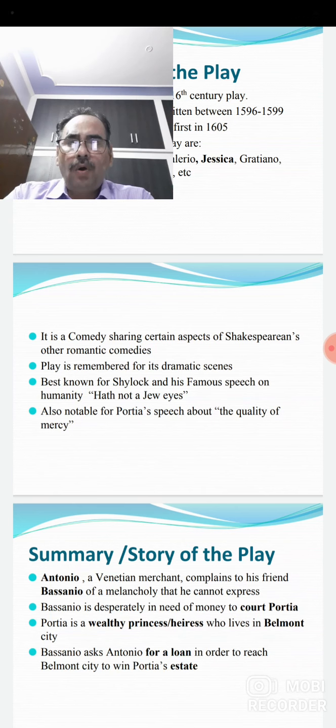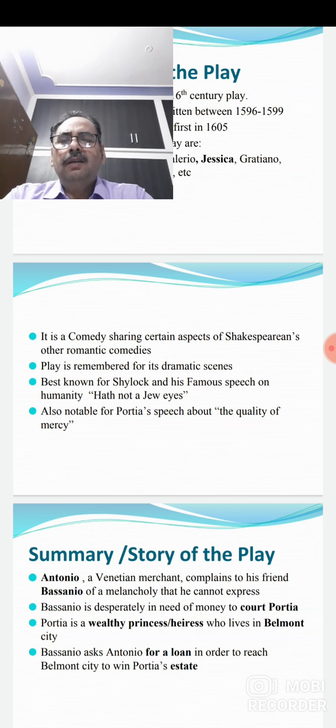There is also one more notable character in this play, and that is the heroine of the play, Portia. We will see her speech about the quality of mercy. She has a very big role, but we will try to understand that in the summary of the play. So, this was the little introduction of the play we must know, and I think it will also help in preparing your question answers for the examination that you must write.